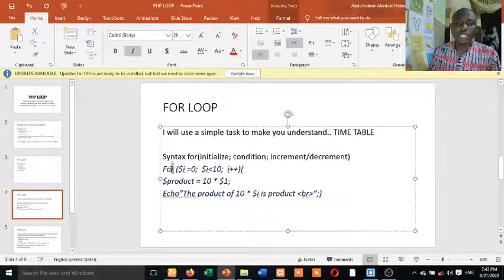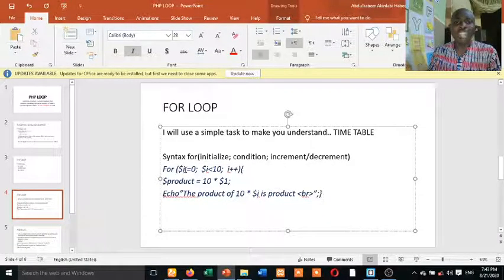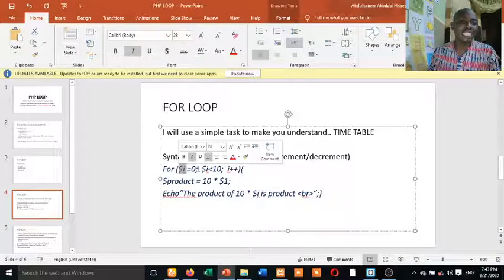Let's take for instance, for variable I is equal to 0. That's initialization. You initialize something. It can be a variable. You know how to declare a variable. That's why programming is dependent on one another. If I don't teach you how to declare a variable, you won't know this one. You can see I have for I is equal to 0. That's initialization. Are you getting it? You can say I is equal to 2.